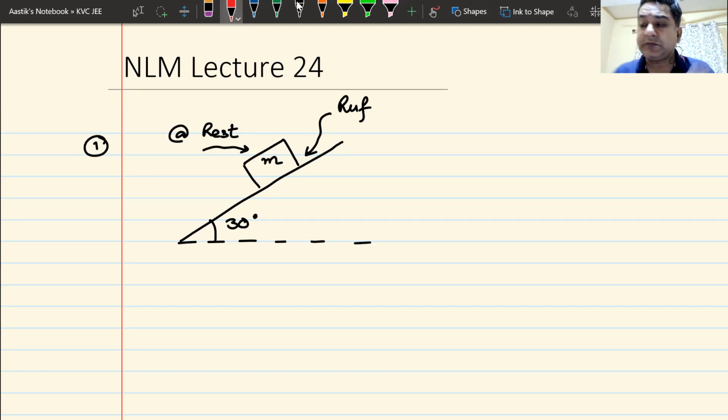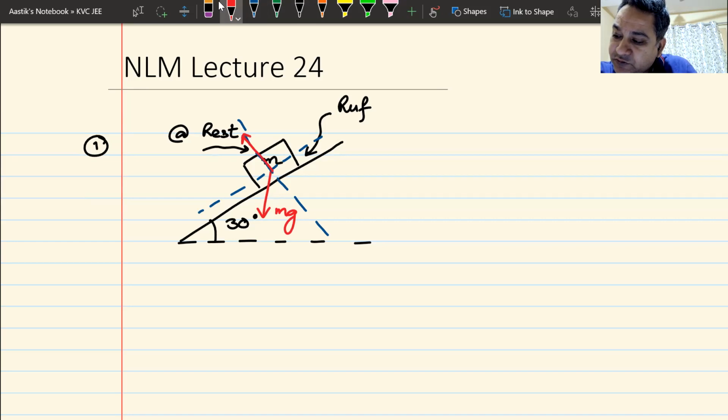How are you supposed to do this? Every question that comes to us will be done in the same way. I will draw the free body diagram. This is mg. Let me draw the x and the y axis. This is my y-axis. This is my x-axis. We all know this. Normal reaction is perpendicular to the plane. So normal reaction goes like this. N is the normal reaction. Now, we have to resolve mg along two components. So this is mg sine theta, and this is mg cos theta.